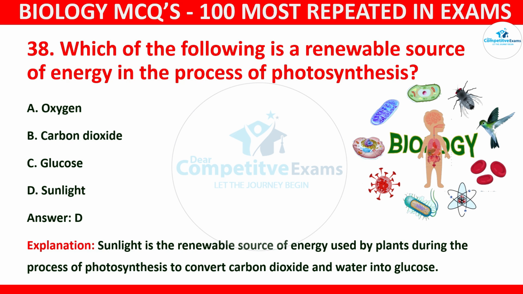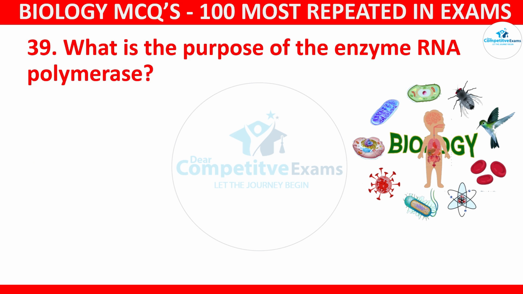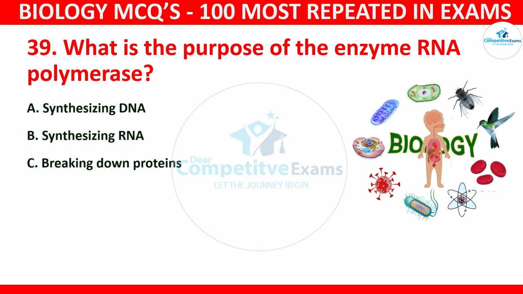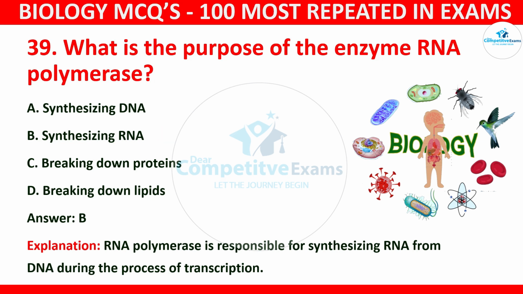water into glucose. Question number 39. What is the purpose of the enzyme RNA polymerase? Your options: synthesizing DNA, synthesizing RNA, breaking down proteins, or breaking down lipids. The correct answer is B, and that is synthesizing RNA. RNA polymerase is responsible for synthesizing RNA from DNA during the process of transcription.